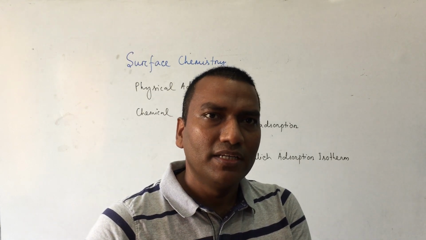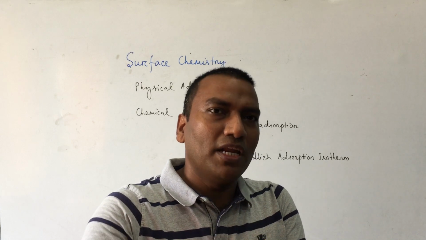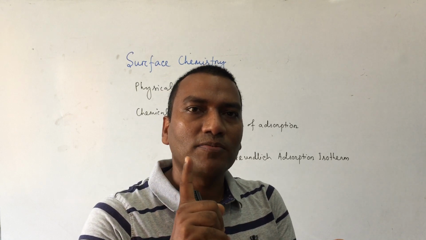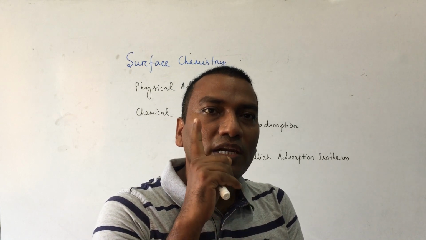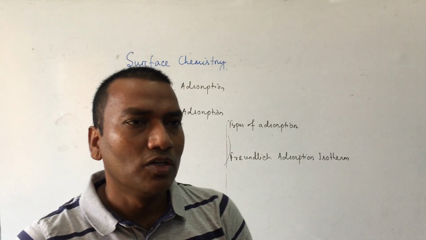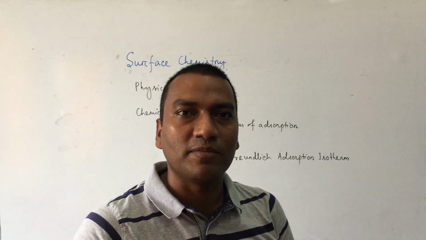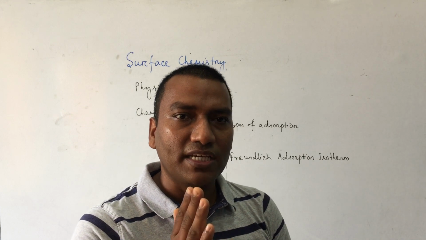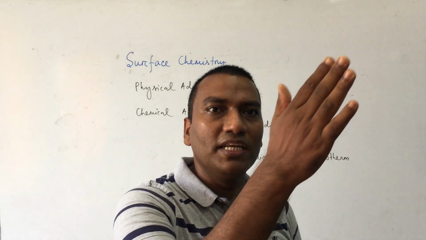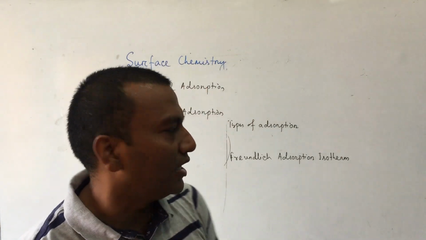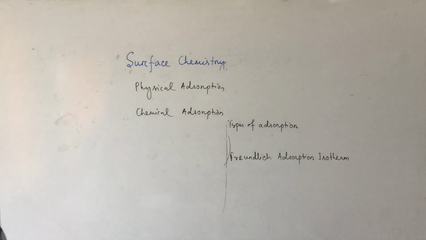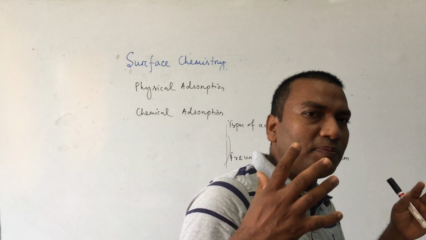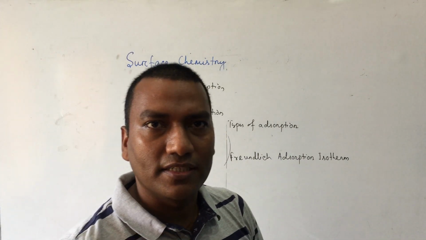Suppose you take bread. Over this bread, whatever amount of butter can be accumulated, no problem. But chemical adsorption means a chemical reaction takes place only once over the surface molecule, so once the surface is covered, chemical adsorption never takes place. So chemical adsorption increases in the beginning, and after some time it decreases. Similarly, when temperature increases, physical adsorption decreases.